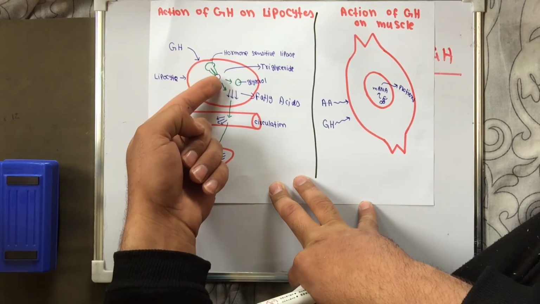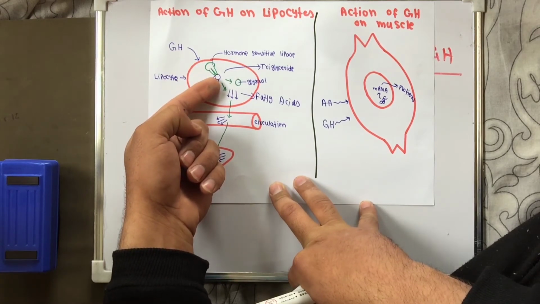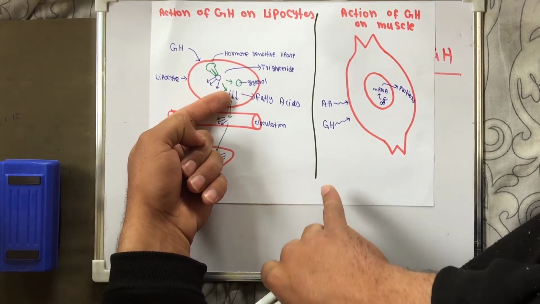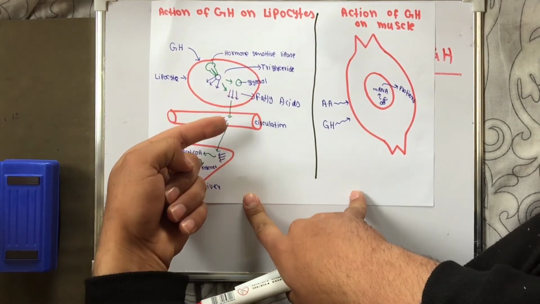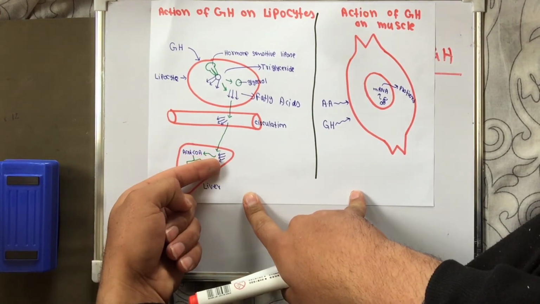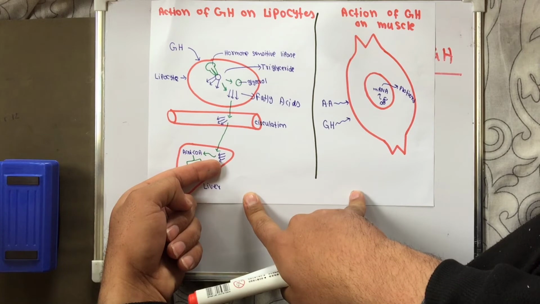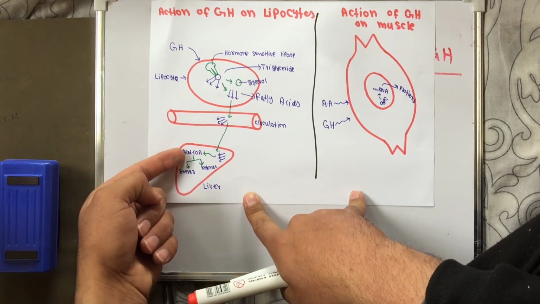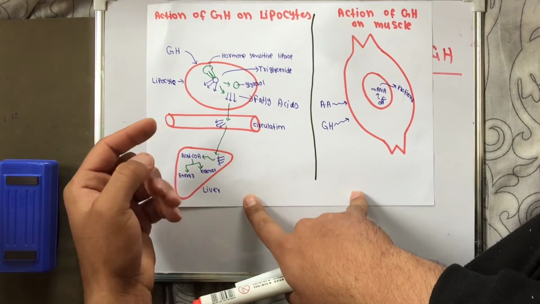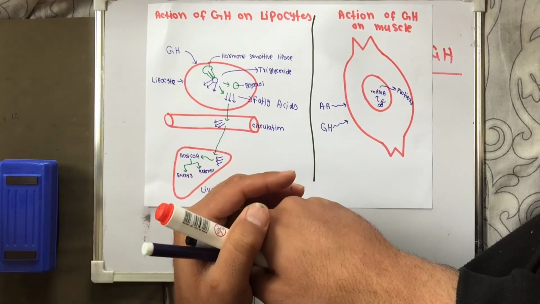Then these enzymes act upon the triglyceride and convert it into glycerol and 3 fatty acids each. These fatty acids go into the circulation and then into the liver, where they are converted into acetyl coenzyme A, which either gives energy or is converted into ketones.